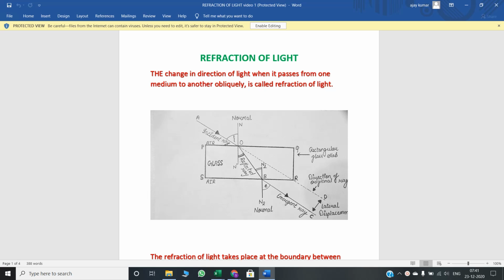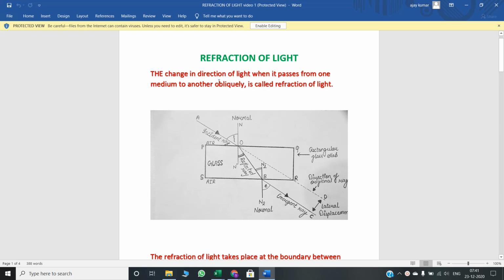Hello students, today I will start the new topic, refraction of light. In the previous class I explained about the reflection of light, but today is refraction of light. So let's start. First, what is refraction?